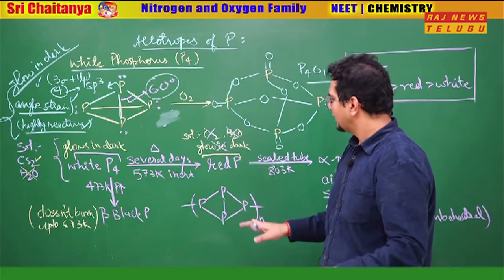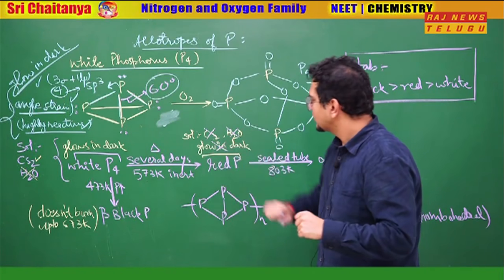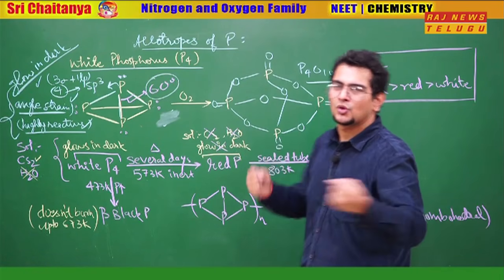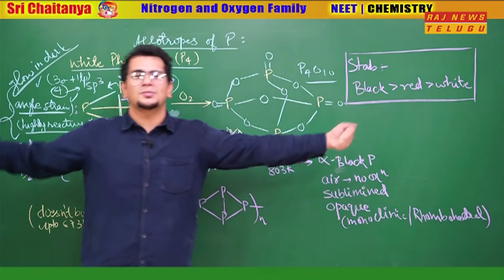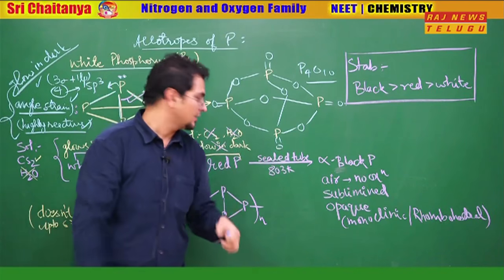Why, sir? Water we can understand. It is non-polar, so will not be soluble in water. Sir, what is your comment about CS2? It is polymeric here. So polymeric substances have so much large mass that they do not get soluble easily. They stay together as a precipitate.